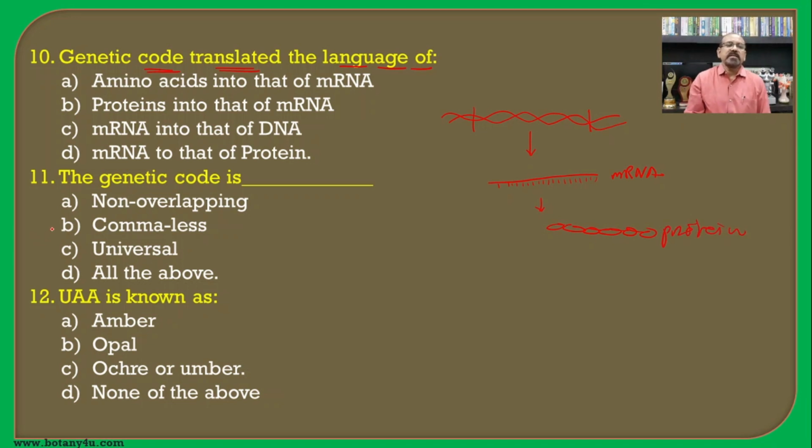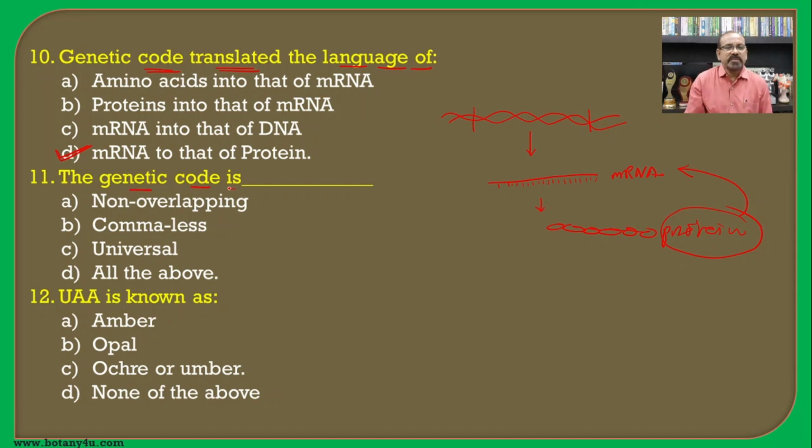So genetic code translating the language means there is formation of protein using the sequence of nitrogen bases from the mRNA, and hence mRNA to protein is the correct answer for this question.